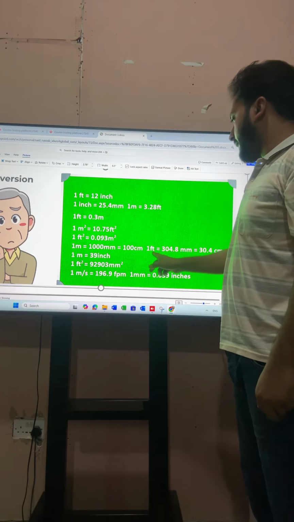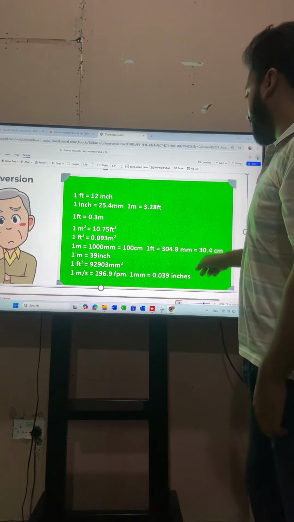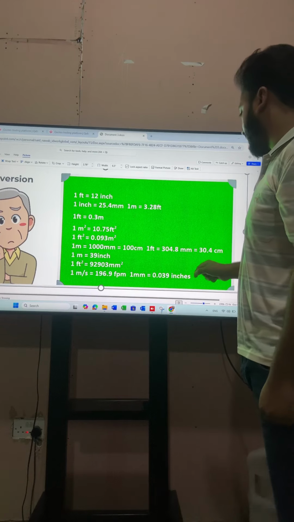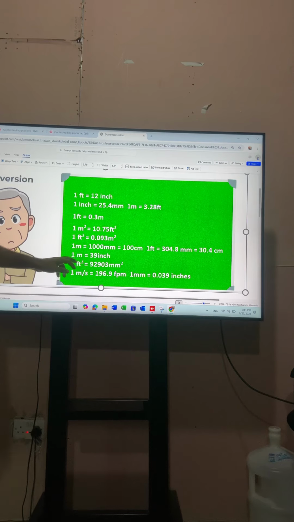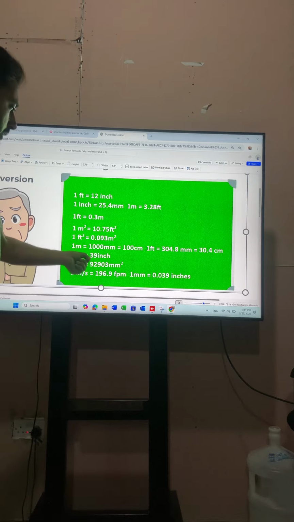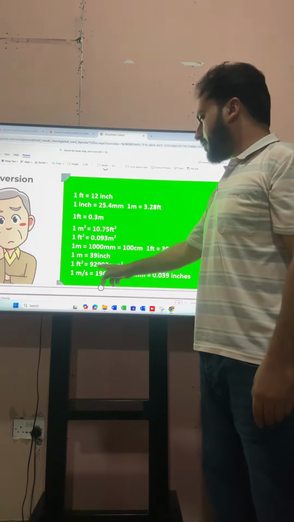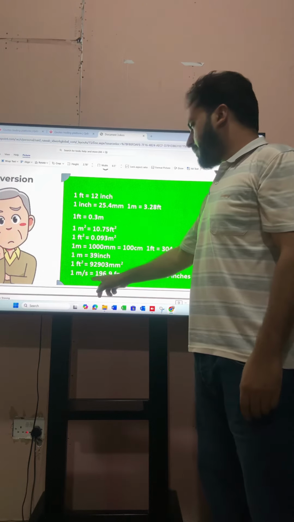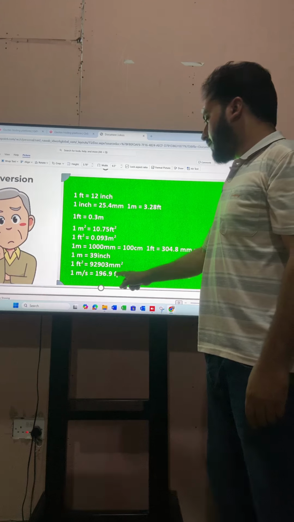And then we have 1 foot is equal to 304.8 millimeter, and it's equal to 30.4 centimeter. So this is unit conversion. Then we have 1 meter is equal to 39 inch. And then 1 square feet is equal to 92903 millimeter square, and 1 meter per second is equal to 196.9 FPM, foot per minute.